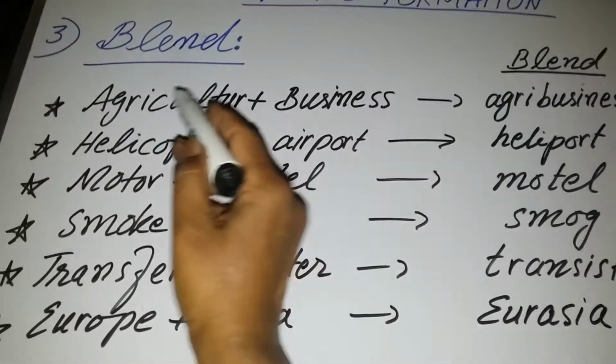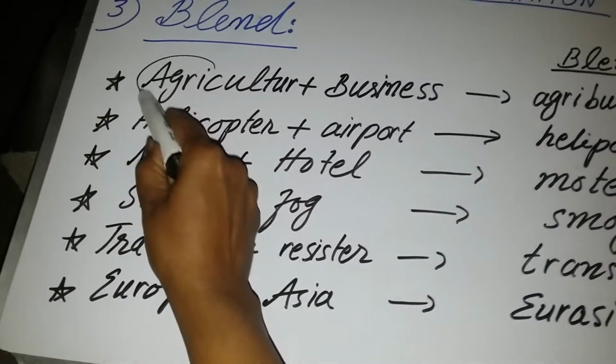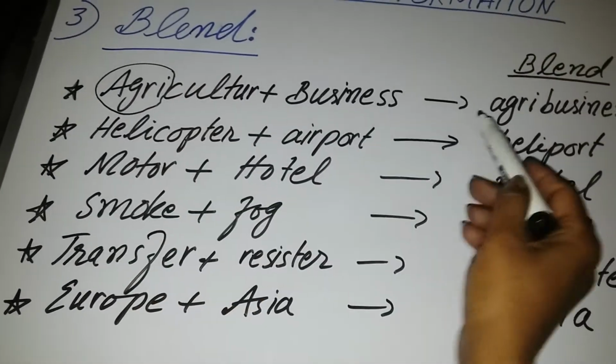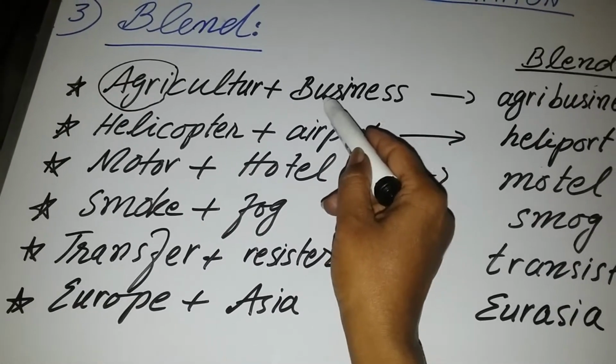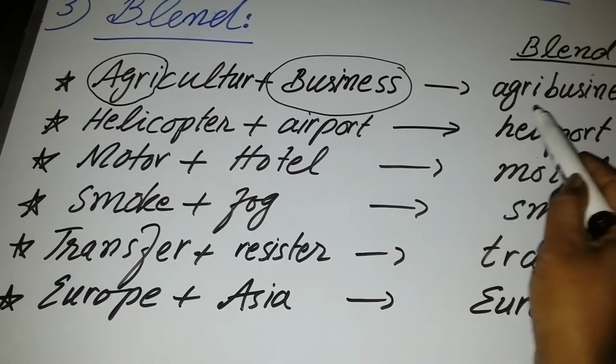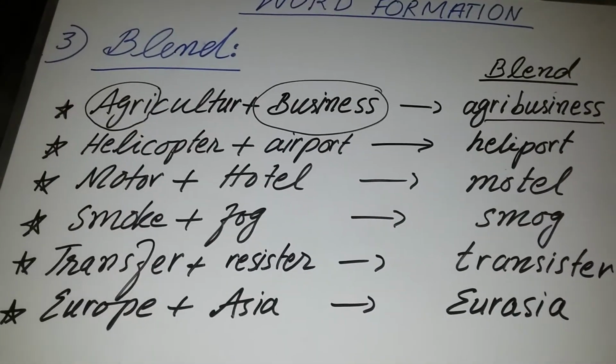From the first word we have taken this part, and from the second word we have taken the full word.